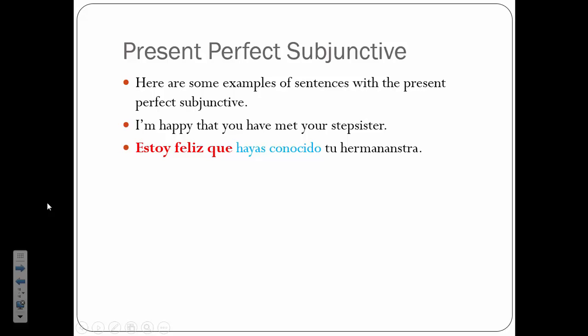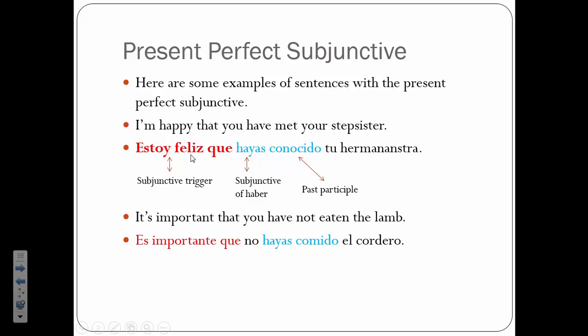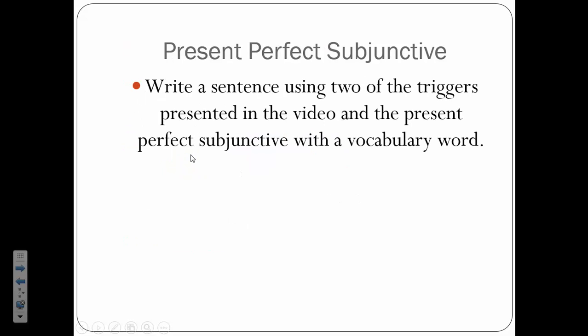So let me talk about some of the examples. I could say, I'm happy that you met your stepsister. Estoy feliz que hayas conocido tu hermanastra. So here I have a trigger. Then I also have the subjunctive verb, haber. I have the participle, conocido. And there's also a change of subject. Estoy feliz que hayas conocido tu hermanastra. Or here's another one. It's important that you have not eaten the lamb. Es importante que no hayas comido el cordero.